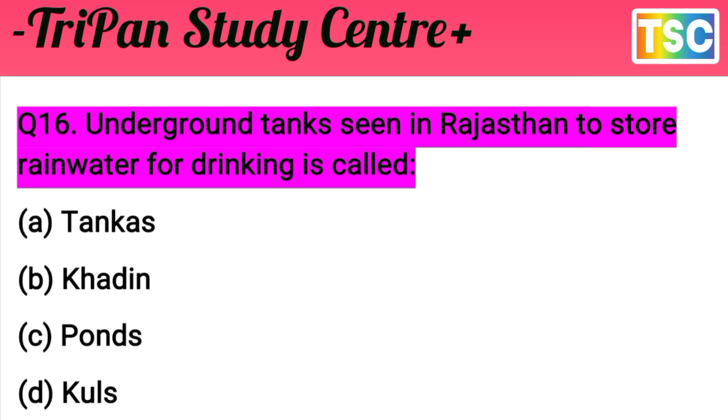Underground tanks in Rajasthan to store rainwater for drinking are called. Not kuls, not ponds, and not khadin. The answer is clear-cut: tankas. They are called tankas, underground water tanks in Rajasthan to store rainwater for drinking. Option A is correct here.